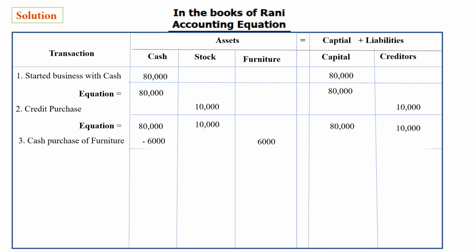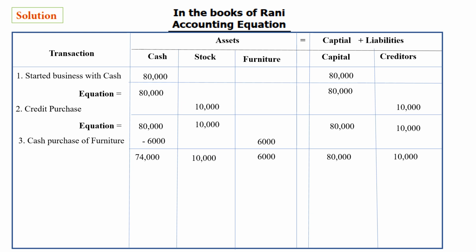Now we are going to equalize. 80,000 minus 6,000 is 74,000, and the 6,000 we bring down, and the 10,000 in the stock column we bring down as it is. The 6,000 in furniture we bring down.